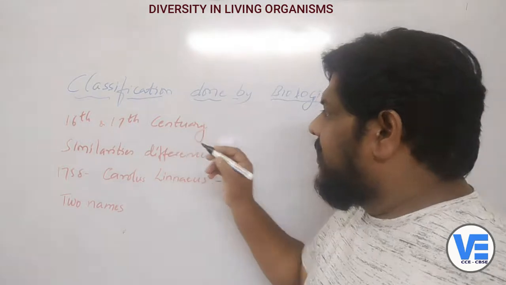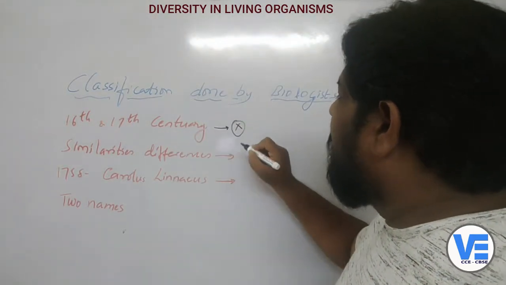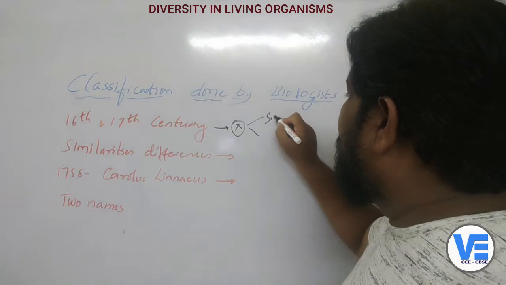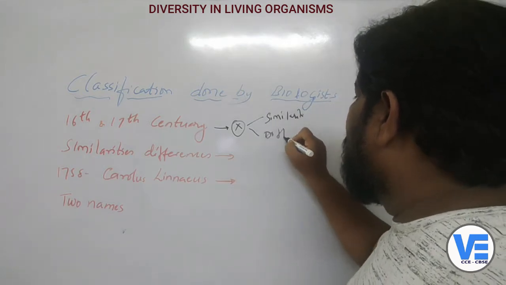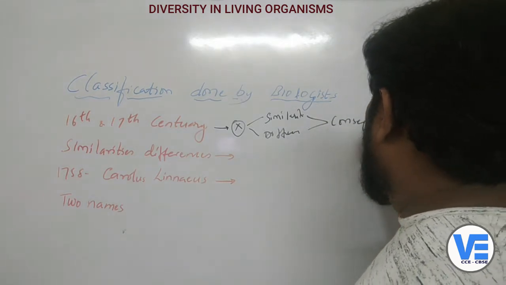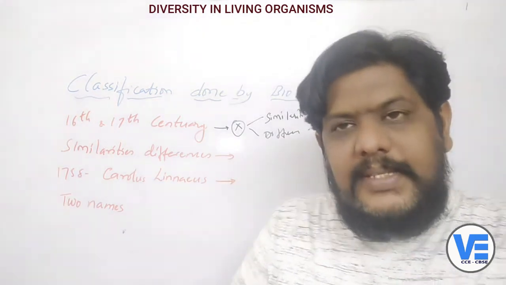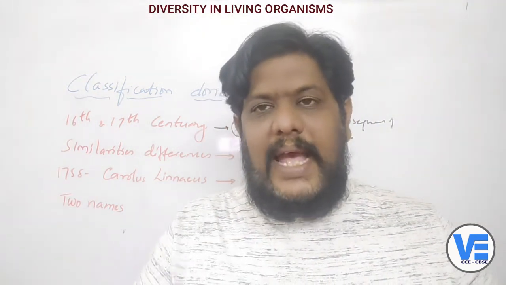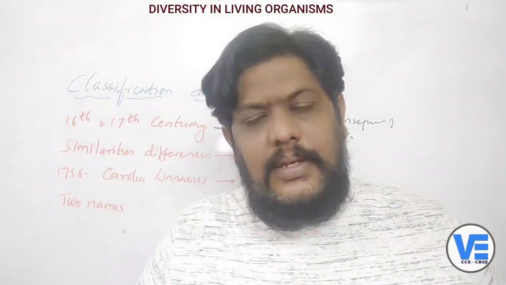The similarities and differences which they were seeing in the animals are a part of evolution. What is evolution? Acquiring change.